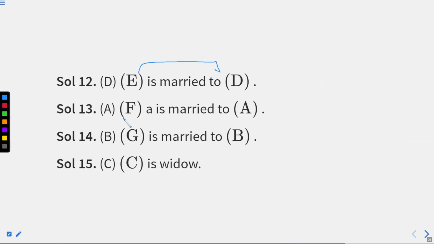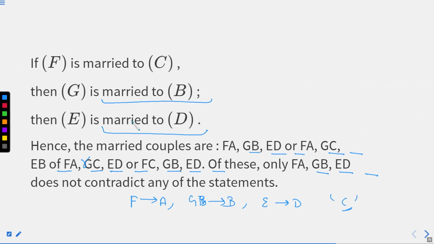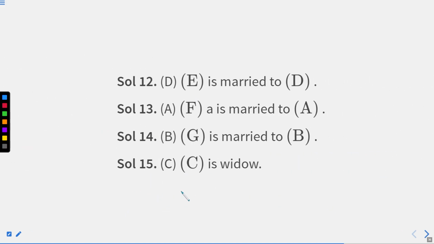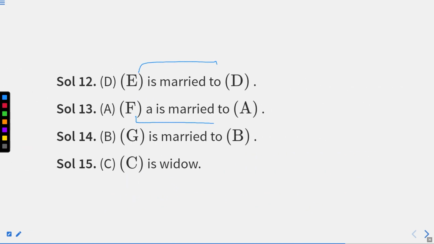Question number 13 says that who marries to F? So we know that here F marries to A. So F will be married to A. Question number 14, G marries to B. And as per our predictions, C is widow. In this manner, we are able to answer all 4 questions from question number 12 to question number 15.